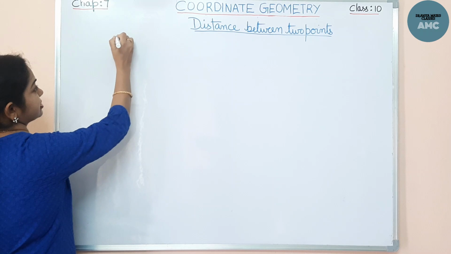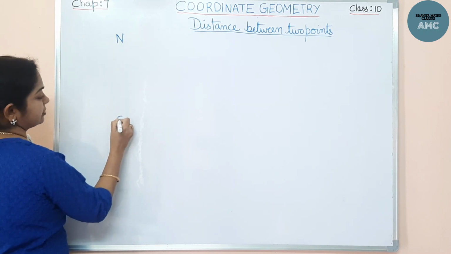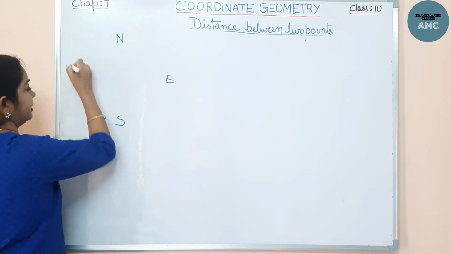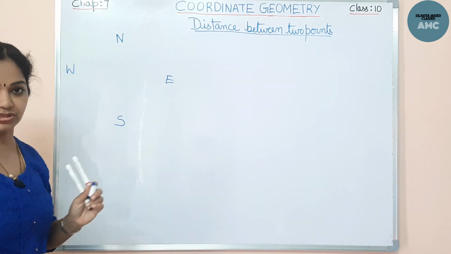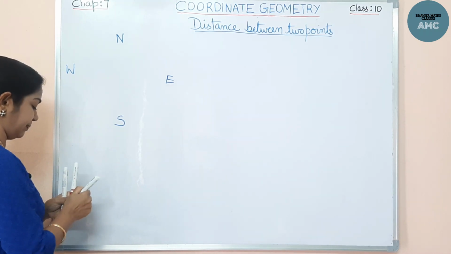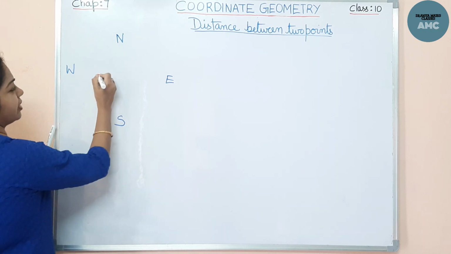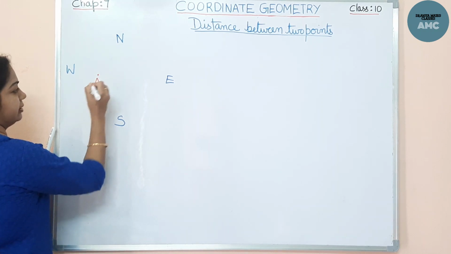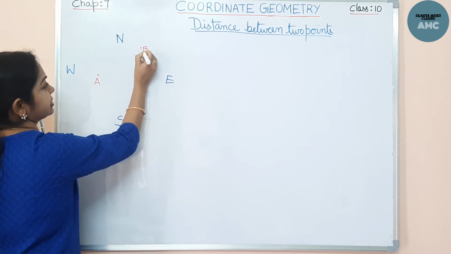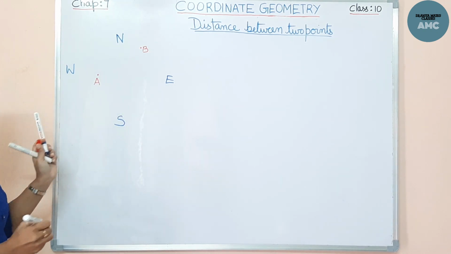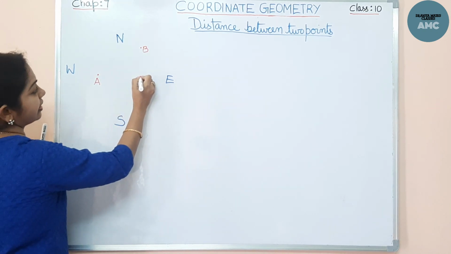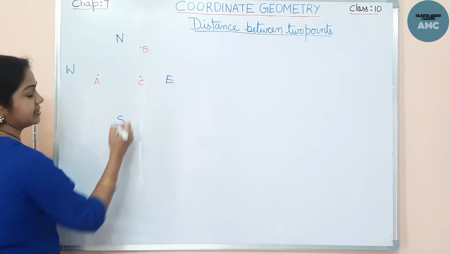Now the directions, this is the north direction, this is the south, east and west. Here let me suppose these are the directions. Now a person from a town A wants to reach town B, which is here. He wants to reach there via town C. There is another town C, let me suppose.